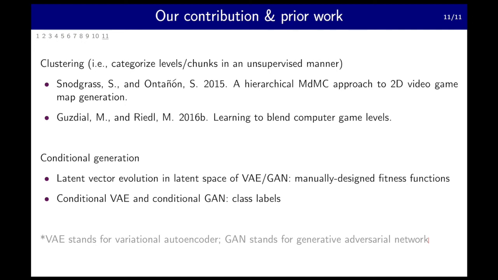In the past, conditional generation has been done by doing latent vector evolution in the latent space of VAE or GAN, or using conditional VAE or GAN. Note that these methods require prior knowledge either in the form of manually designed fitness functions or class labels. In short, our contribution is that we leverage the learned clusters to perform conditional generation, which requires no human knowledge other than the chunks themselves, but this comes at the cost of having to interpret the learned clusters.